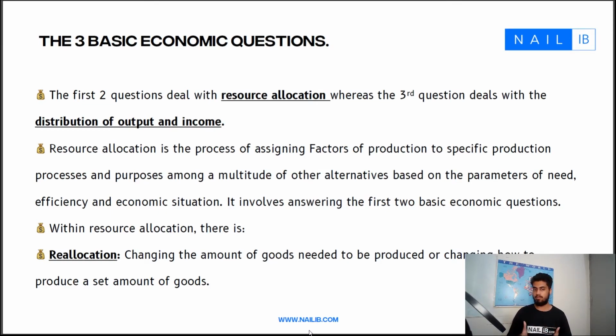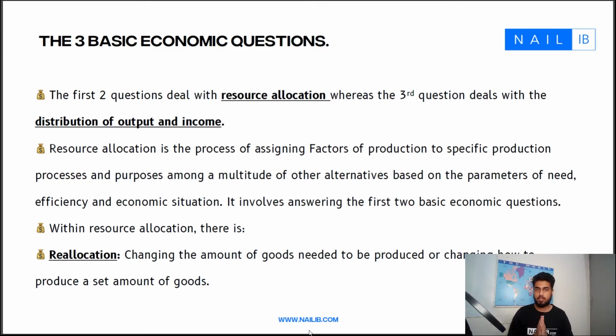If an economy, for example, in this pandemic, needs more vaccines for coronavirus, significantly more resources will be diverted to that. So there we see that economies are answering the what to produce and how to produce question. They're producing vaccines and they're producing vaccines using machines. Thus, we see that resource allocation ties in with the first two questions. The third question ties in with the distribution of output in the economy.